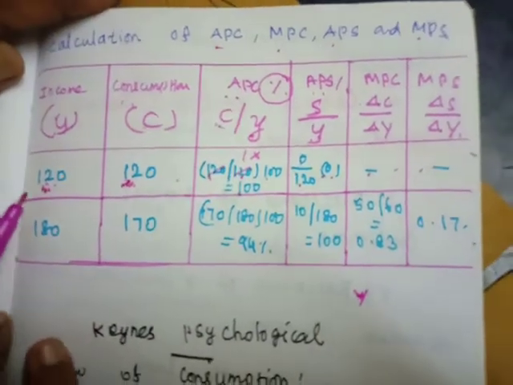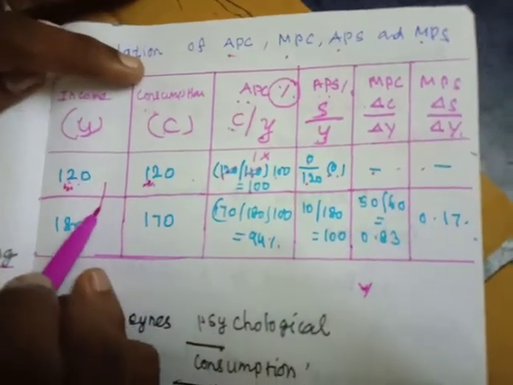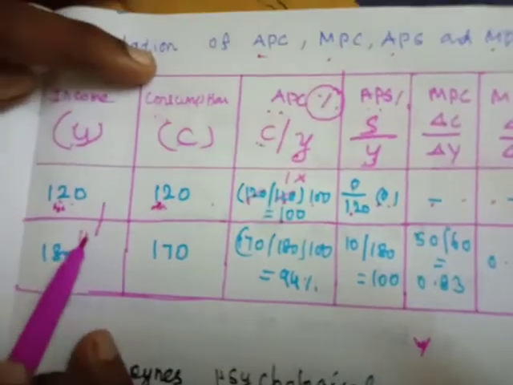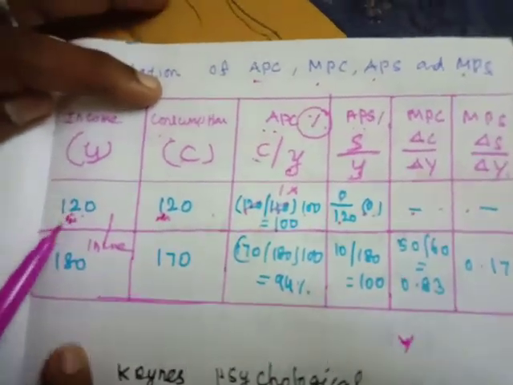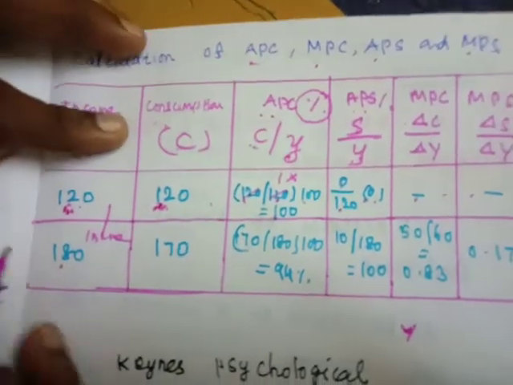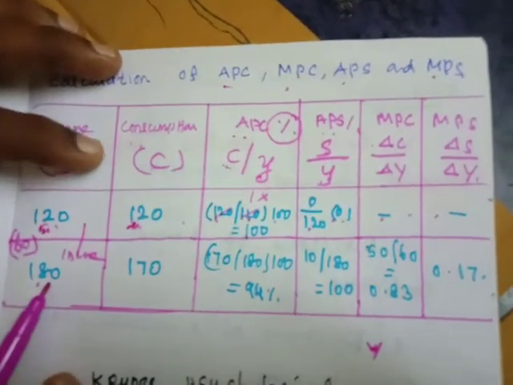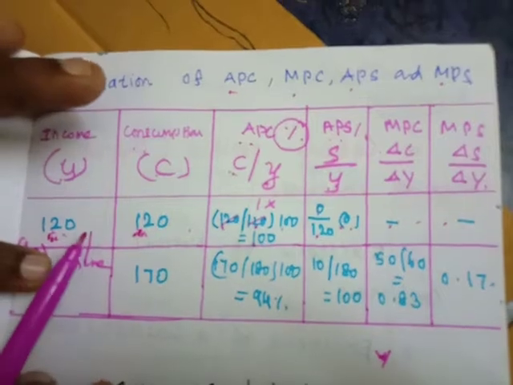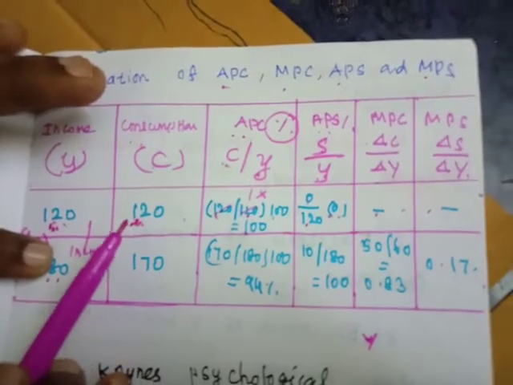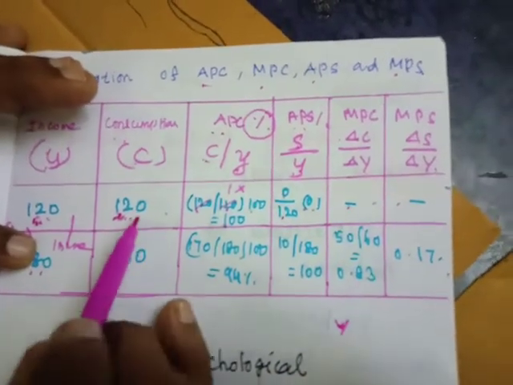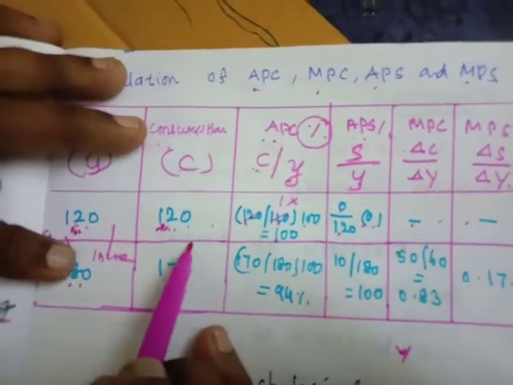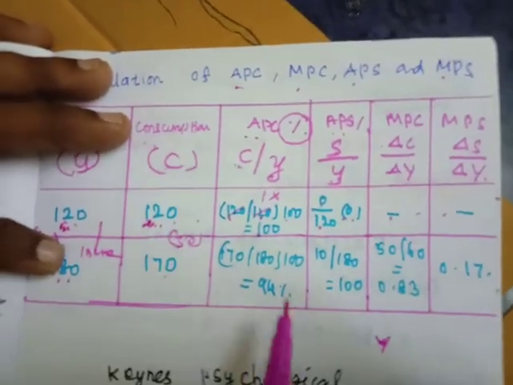And next, when income increases from 120 to 180 rupees, 60 rupees income increases, and your expenditure also increases from 120 to 170. The 50 rupees is the difference.